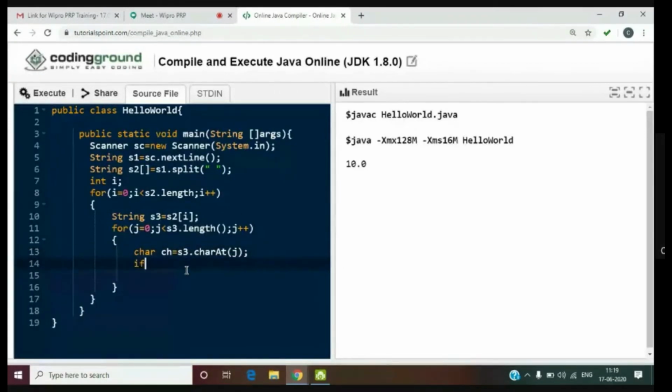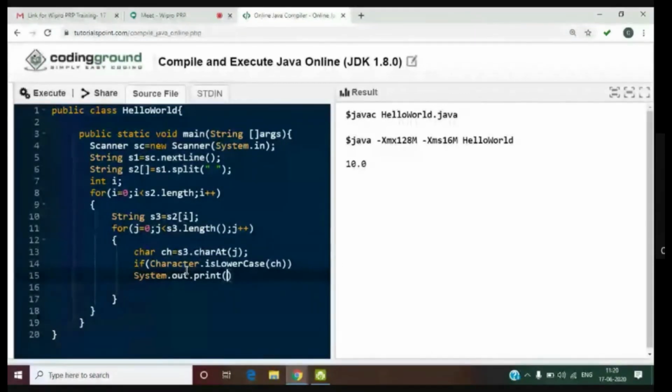I'll check it. I'll use the Character class. Character dot isLowerCase of ch. If this is true, what I'll do is put it as uppercase. I'm printing directly here itself, System dot out dot print.